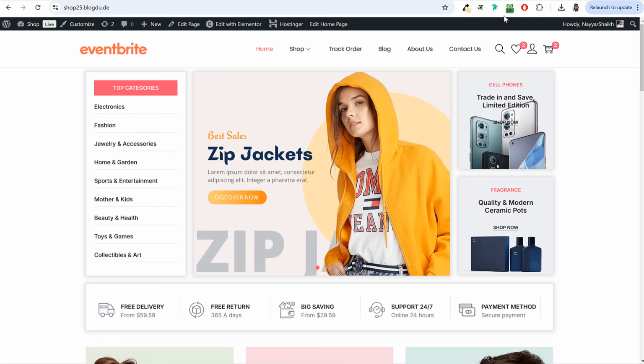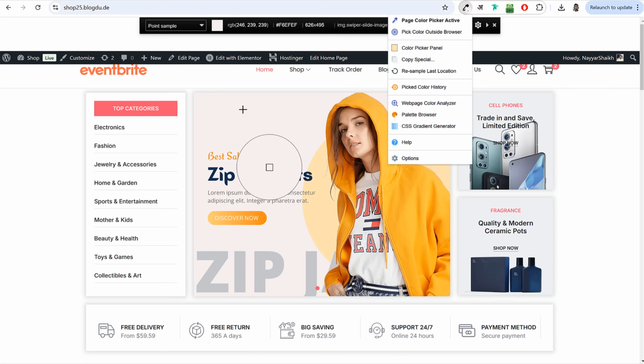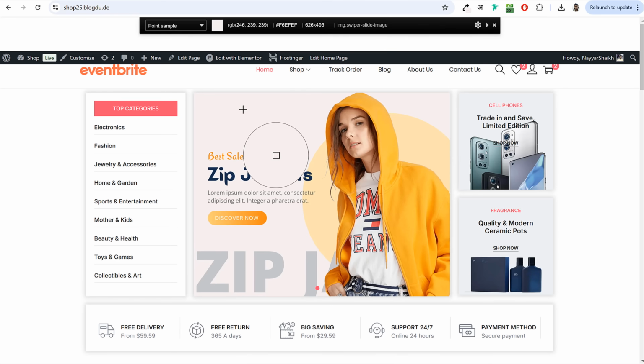So I'll use the ColorZilla color picker. Bring my mouse cursor over here and click on that. It will copy it, and you can also see the color at the top, F6 EFEF. Sometimes it does not work, but once you get the color code, you can use it over here.